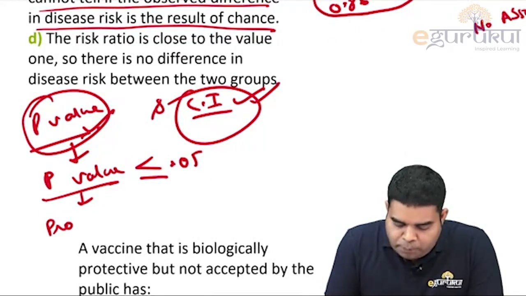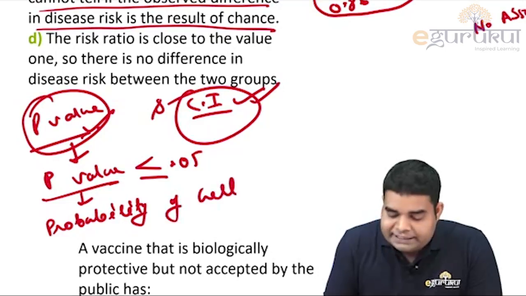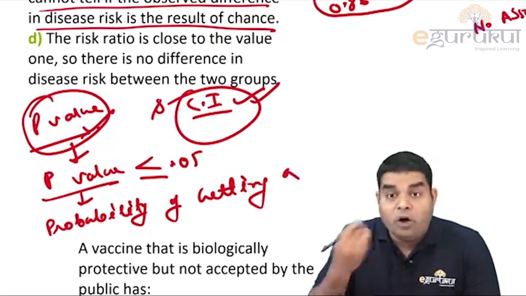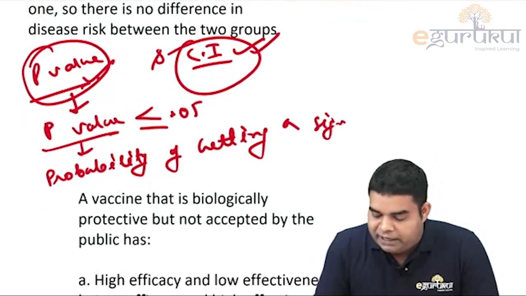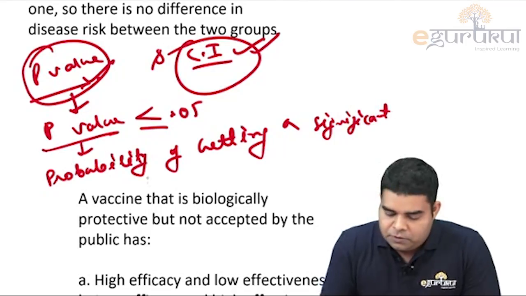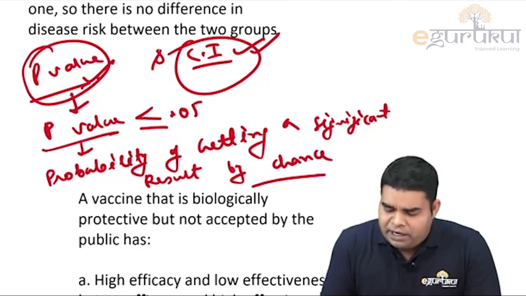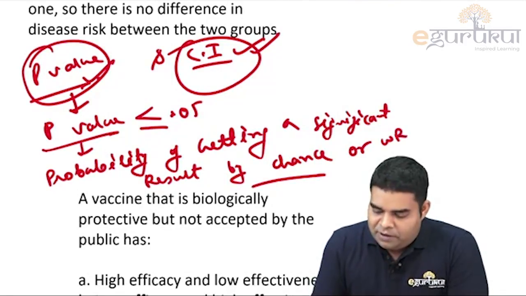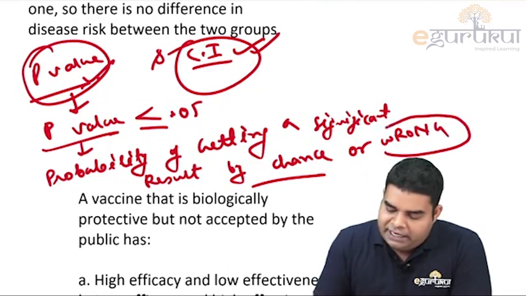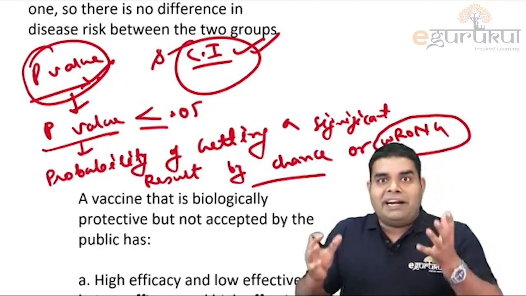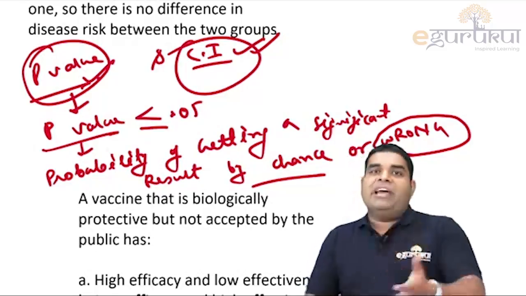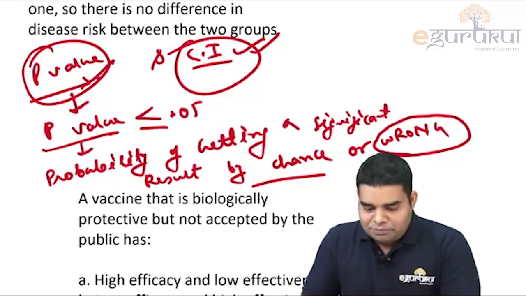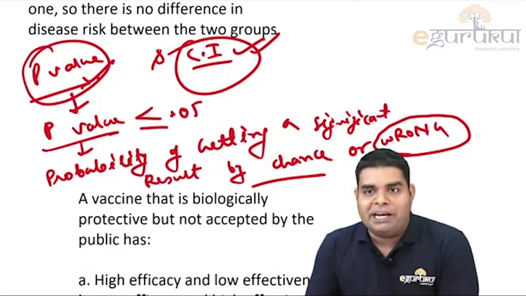P-value is the probability of getting a significant result wrongly, of getting a significant result by chance. And whatever comes by chance can be wrong. So what is the probability of getting a significant result wrongly? That is p-value. I hope you understand the meaning of p-value.